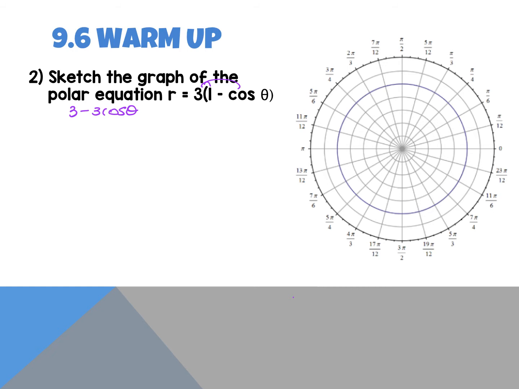If it's not an r squared, is there a number in between? That's a rose. If there's not a number in between, are you adding something? That's a limaçon. And then if it's just one thing, a number, sine or cosine theta, that's a circle. For the r squared, there's no shortcut. Like you have to plug it in, right?